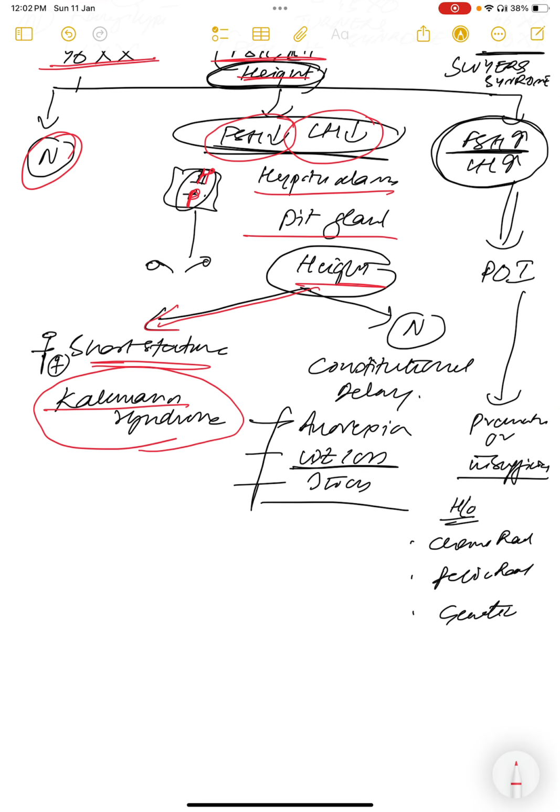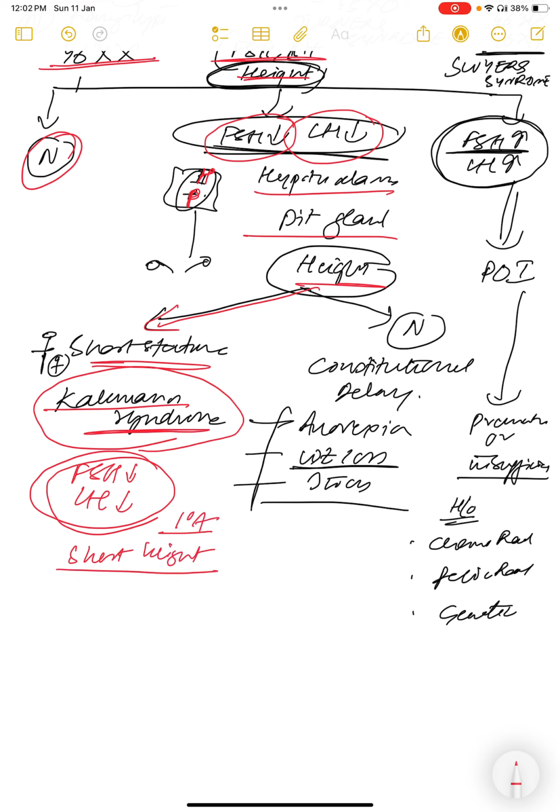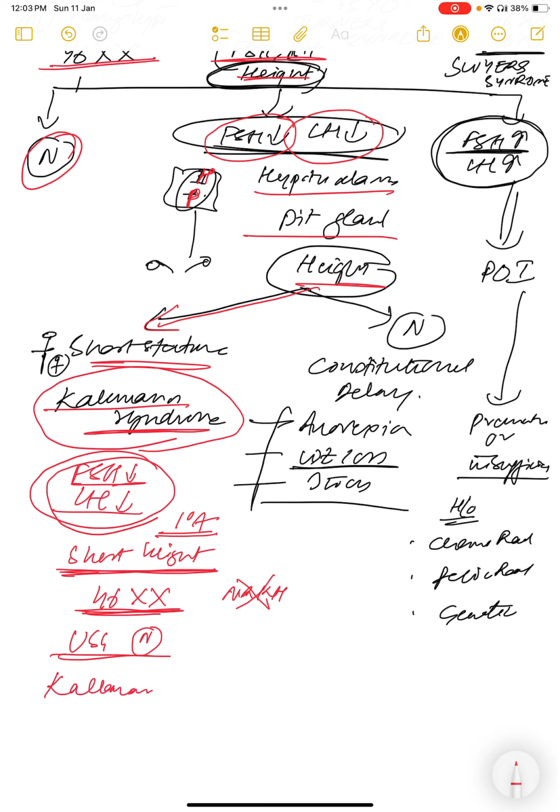Very important question in exam: you don't need to remember this flow chart, but you should remember Kallmann syndrome, where FSH and LH are low. In the question they'll give a scenario of low FSH and LH, short height, primary amenorrhea. Is it Turner's? You think that, but they give 46XX, so it is not Turner's. Short height, primary amenorrhea, 46XX. What can it be? How is the ultrasound? Normal. Is it MRKH? No, because ultrasound is normal. And they're saying FSH and LH are low. So it can be Kallmann syndrome.